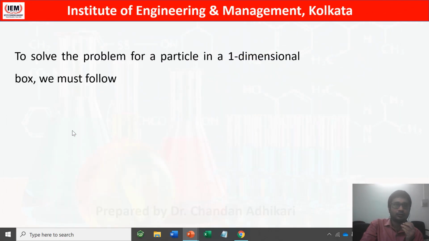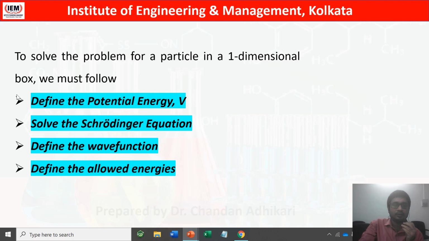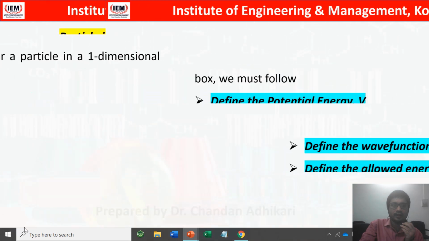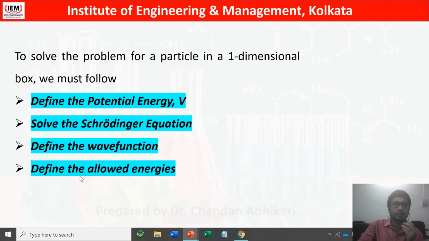Now, to solve the problem of a particle in a 1D box, we must follow some steps. These steps you need to remember. The first step is to define the potential energy of the particle. Then you need to solve the Schrodinger equation, and then you need to define the wave function. And then automatically, as soon as you solve it, you will get the allowed energies.